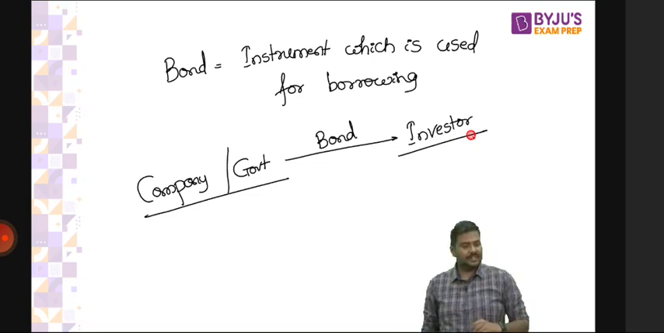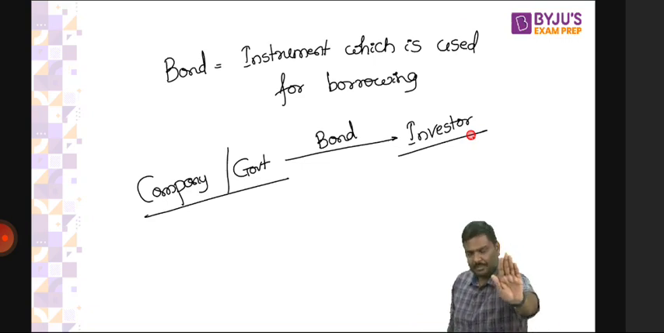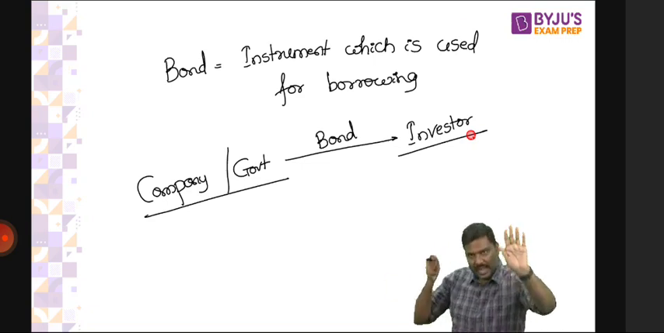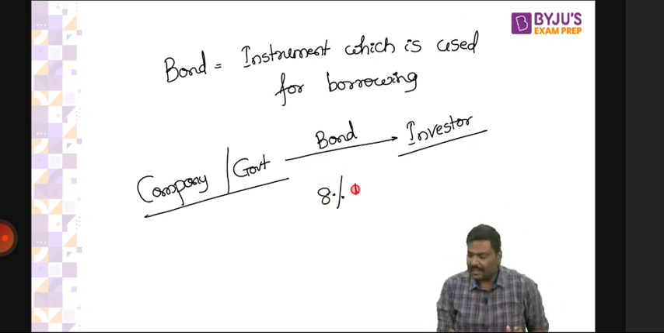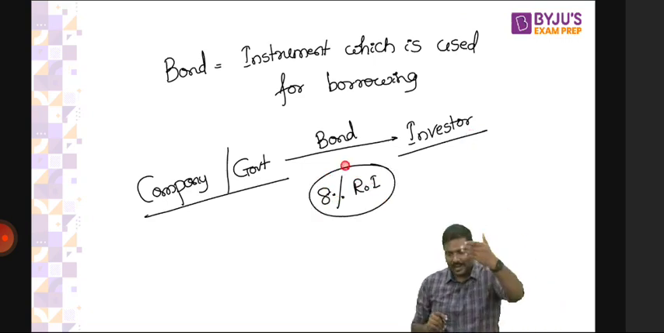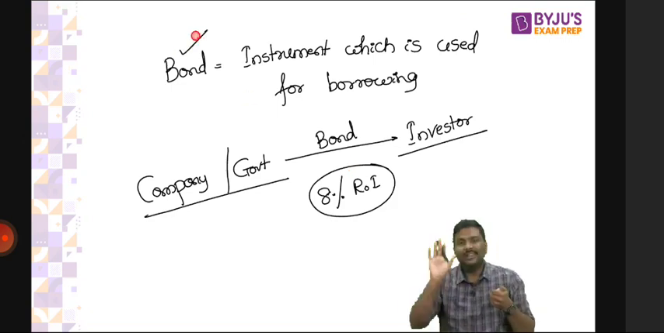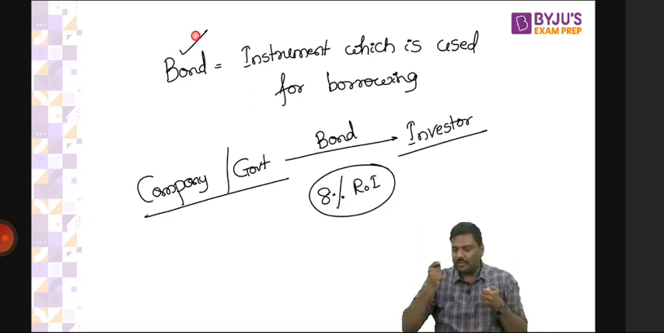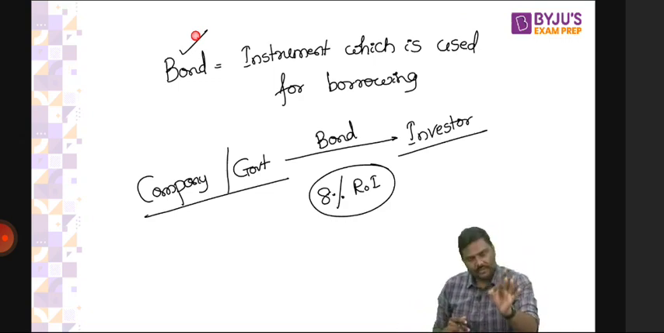Meaning what? Let's take a simple example. Imagine you have 100 rupees. I will give you a piece of paper and you will give me 100 rupees. And I will tell you, I will take this 100 rupees for 2 years and every year I will pay you 8% rate of interest. Any difficulty so far? That piece of paper is nothing but a bond. I will give you this bond, I will take 100 rupees, and I will give the 100 rupees back after 2 years. But because I am taking 100 rupees from you, every year I will give you 8% rate of interest.